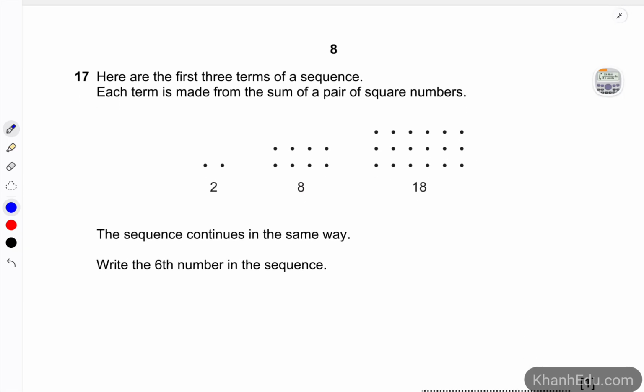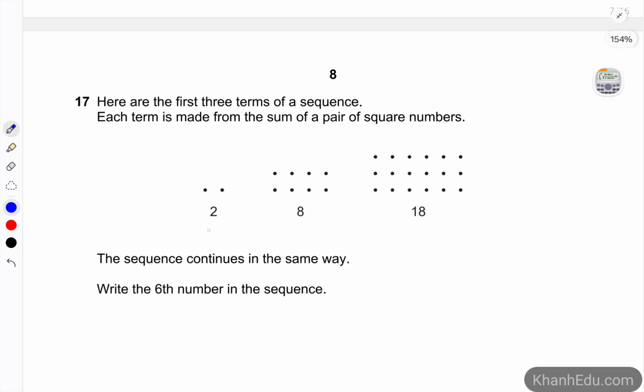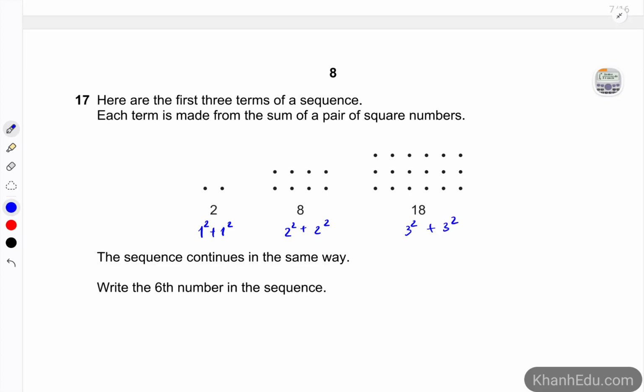Question 17. Here are the first three terms of the sequence. Each term is made from the sum of a pair of square numbers. So for example, 2 is equal to 1 squared plus 1 squared, the sum of the pair. So 8 is going to be 2 squared plus 2 squared. 18 is 3 squared plus 3 squared. So that is the first term, the second term, and the third term.